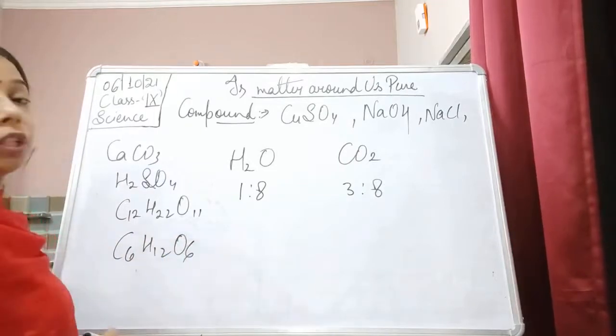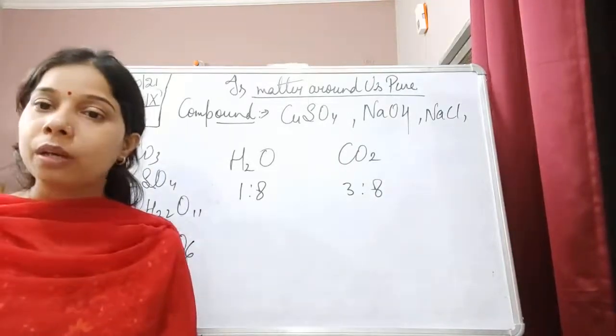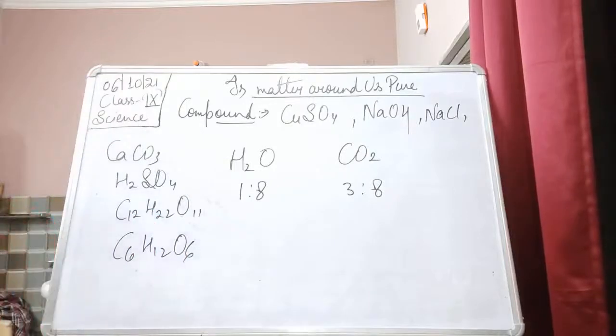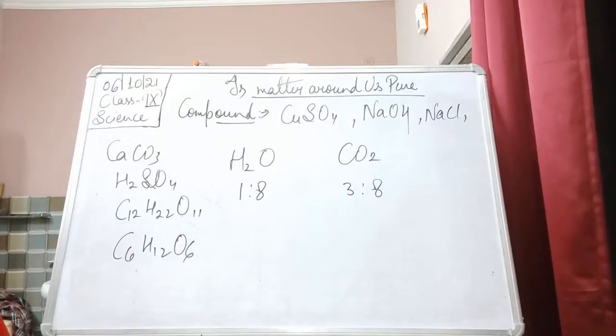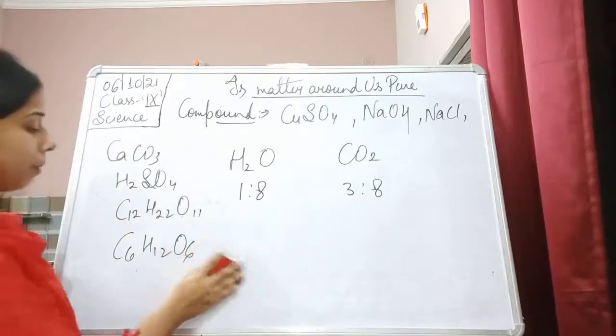These are all compounds in which different elements combine together, and they combine with each other in a fixed ratio by mass.